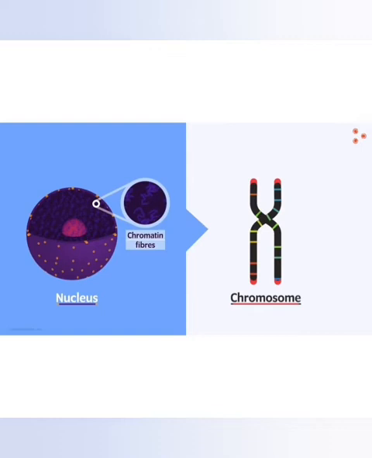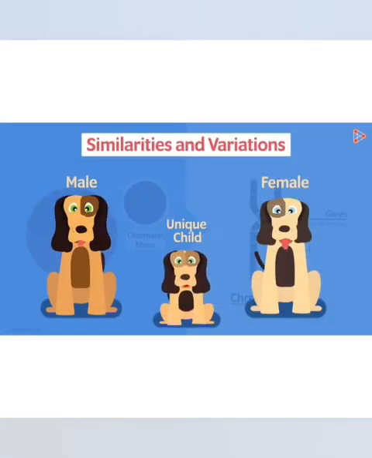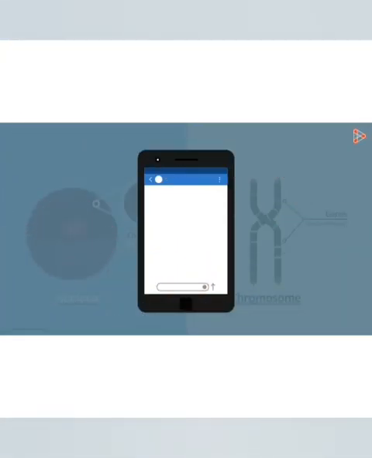So this is the structure of the chromosome. Now this chromosome contains many functional segments, which are called the genes. Genes are the basis of heredity, which transmit the genetic information from parents to offspring. Here we can see the similarities and variation that an organism has with their parents. A newborn baby inherits the genes from their parents and looks like either her mother or his father.